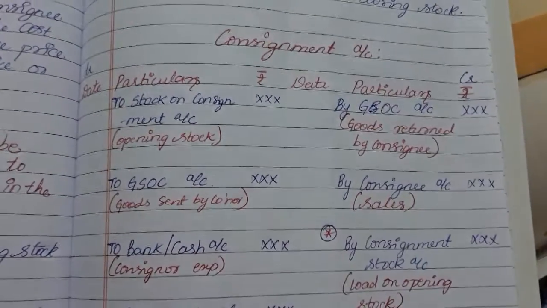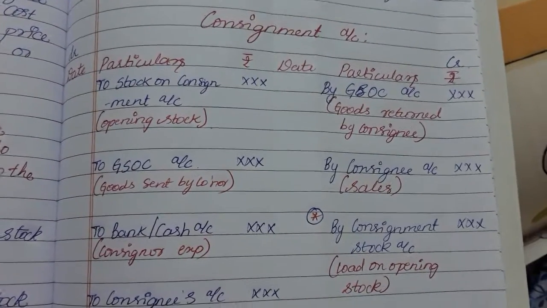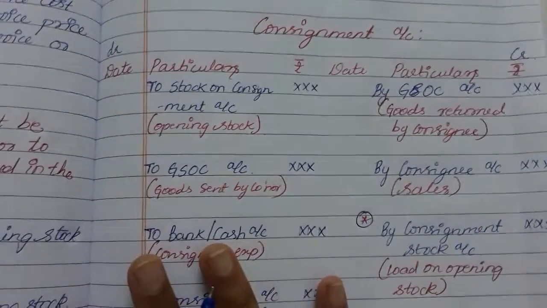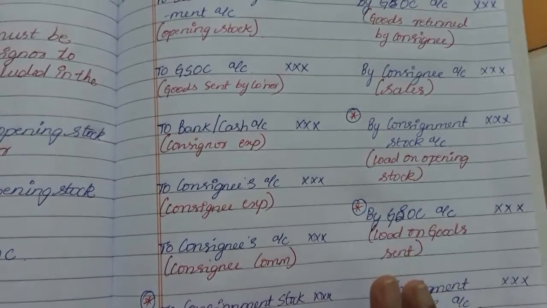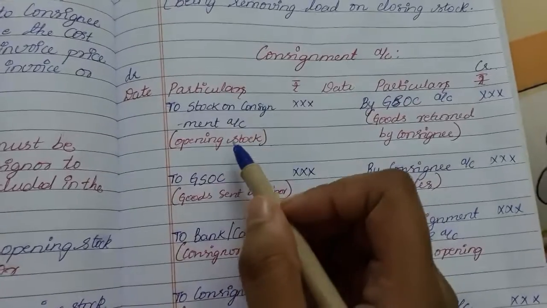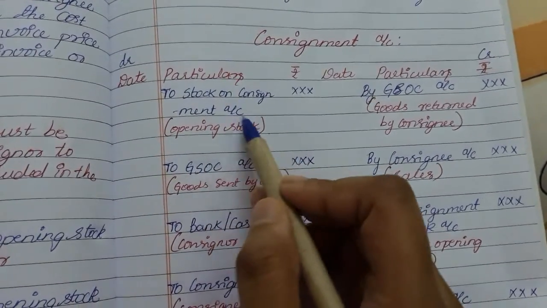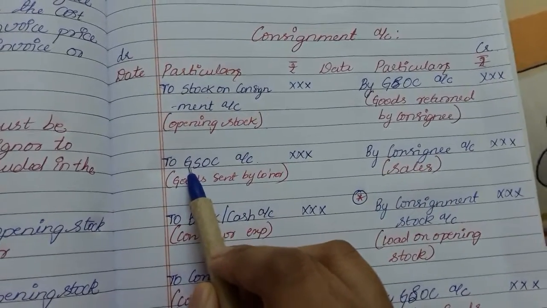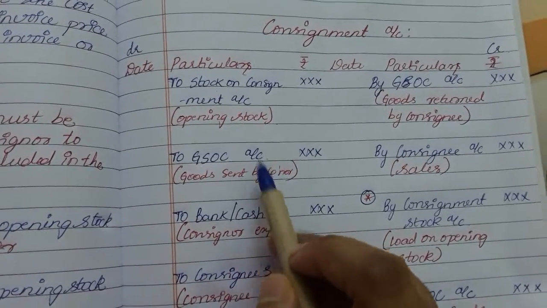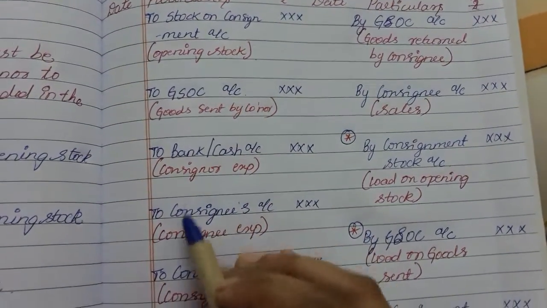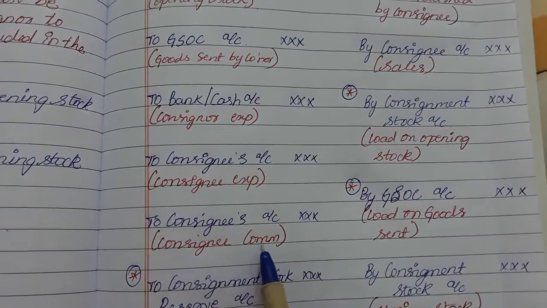Next, coming on to the entries in the books of consignor, we will be preparing the consignment account, right? In the consignment account everything will be the same, except 3 extra entries will be written over here. As usual, on the debit side, to stock on consignment account, if there is any opening stock, that will be recorded. Next is to goods sent on consignment account, the value of goods sent on consignment will be recorded. Next is to bank or cash account, the expenses of consignor. Next is to consignee's account, consignee's expenses. Next is to consignee's account, consignee's commission.